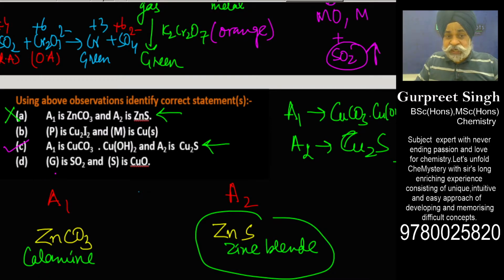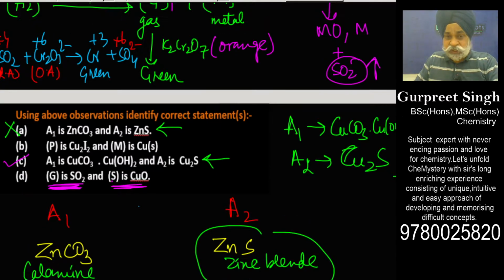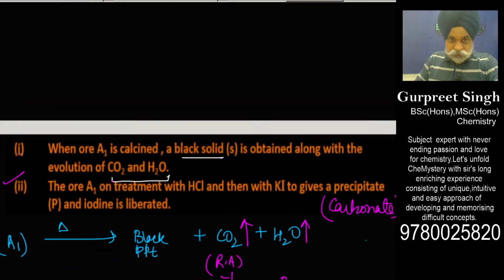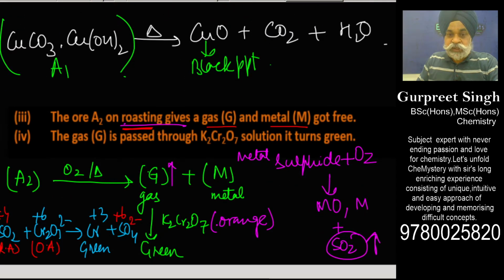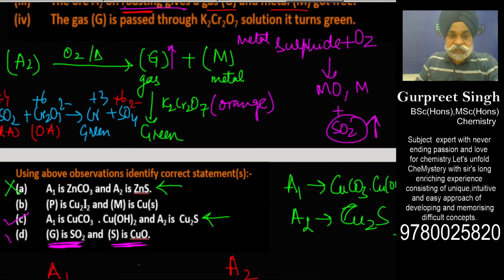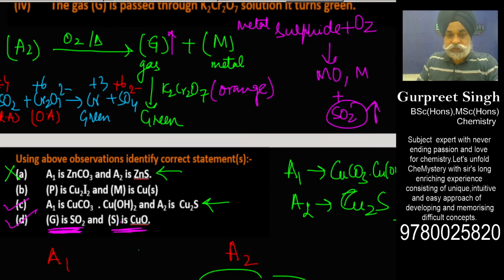So the gas G is definitely SO2. This statement is correct till now. And S is copper oxide. What was S? Go to the main question once again. This is a black solid. So this is definitely correct. So it means option D is also correct. Now we are only left with the B option.